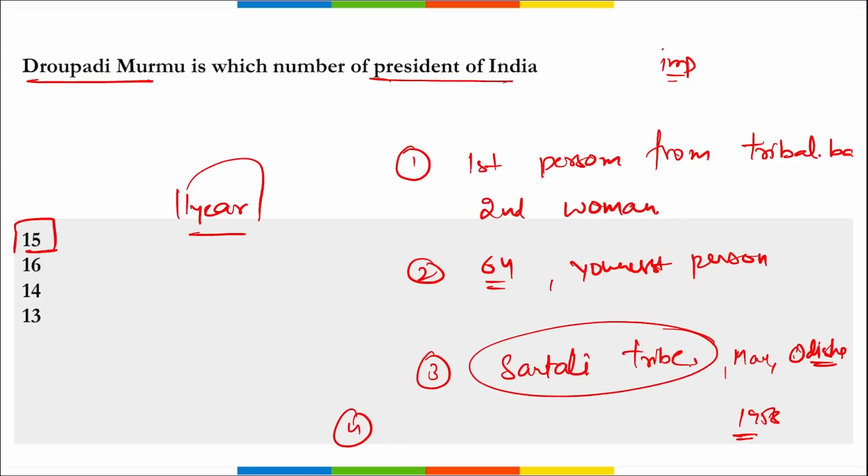Apart from this, the fourth point you remember is that she became the first governor of Jharkhand also. Correct? Or first woman governor, not first governor, first woman governor of Jharkhand. So these are the points that you need to remember regarding Draupadi Murmu, ma'am, right?